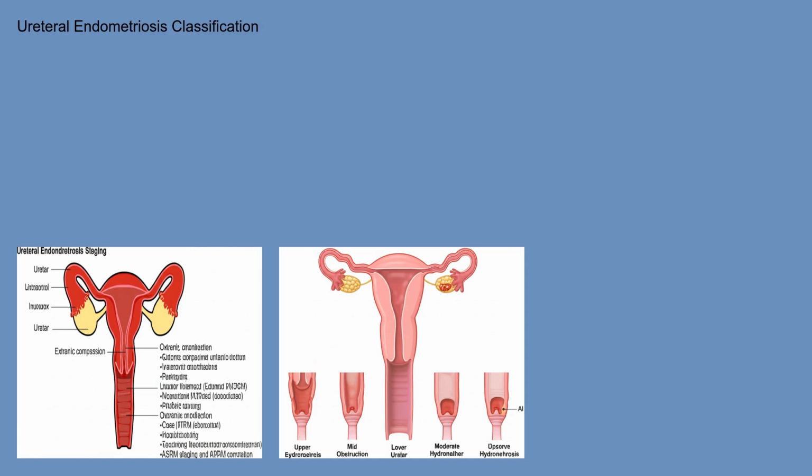Ureteral endometriosis can be classified based on the location and extent of the lesions. It can be intrinsic, meaning the endometriosis is within the ureteral wall, or extrinsic, meaning it's outside the ureteral wall, causing compression. It can also be classified as partial or complete obstruction depending on the degree of ureteral blockage. A common classification system used for endometriosis in general, such as the Revised American Society for Reproductive Medicine, or ASRM, staging system, can provide information about the overall severity and extent of the disease, which indirectly correlates with ureteral involvement.